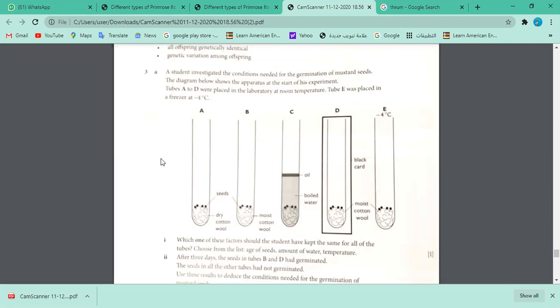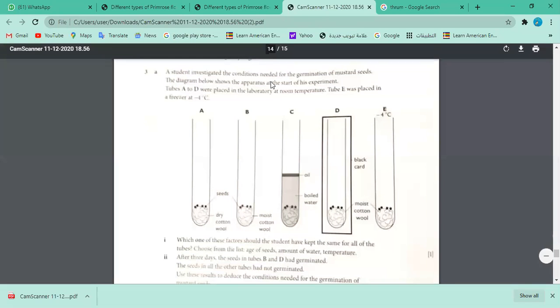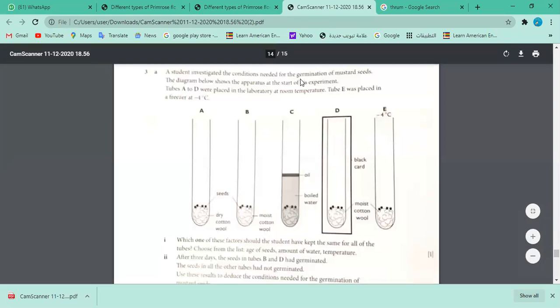A student investigated the conditions needed for the germination of mustard seeds. The diagram below shows the apparatus at the start of his experiment. Tubes A to D were placed in the laboratory at room temperature. Tube E was placed in a freezer at -4 degrees Celsius. Okay, so first, what exactly is this experiment about? About seeds. Yeah, so seed germination. This is the purpose of the experiment, seed germination.